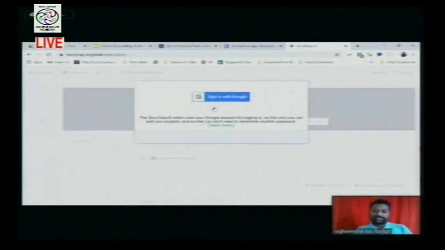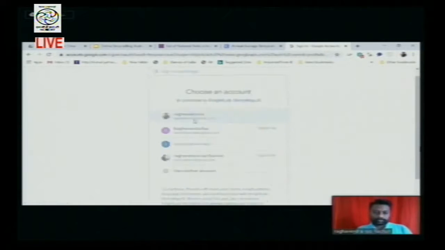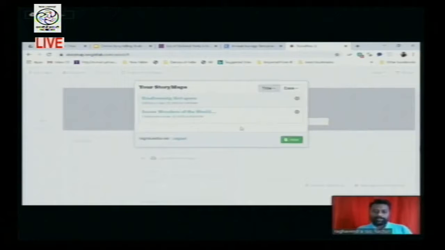So this navigates to your Google account. Everybody should log in to the Google account, so I am logging in to my Google account. Once you log in, if you have already developed some projects, it shows those projects. We want to make a new project, so that's why I'm clicking on new.